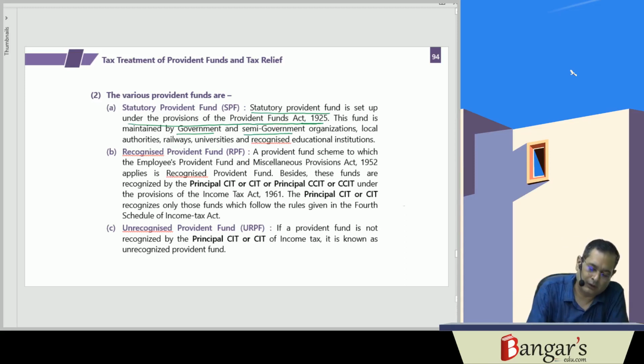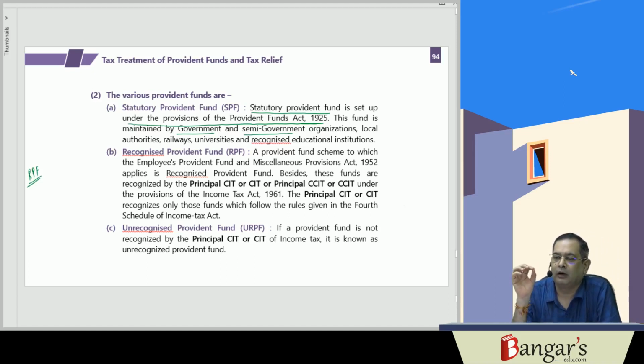Then we have the recognized provident fund. These are set up under the Employees Provident Fund and Miscellaneous Provisions Act 1952. Besides this, the employer can make his own scheme, and when the scheme gets recognition from the PF Commissioner as well as the Commissioner of Income Tax, CCIT or CIT, or the Principal CIT or Principal CCIT, then it is known as a Recognized Provident Fund.